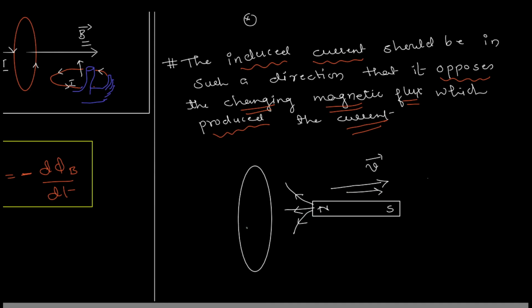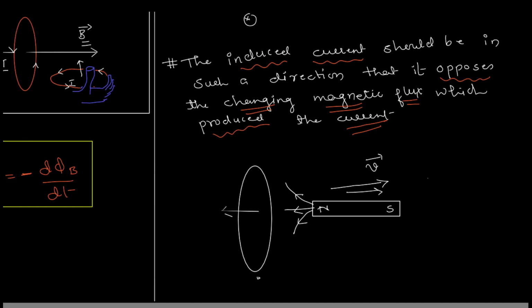Then what does the coil do? The coil produces a field such that it tries to retain that flux. It succeeds or not, that's a different story, but the magnetic field induced in the coil should be like this, or in other words, the current will be like this.